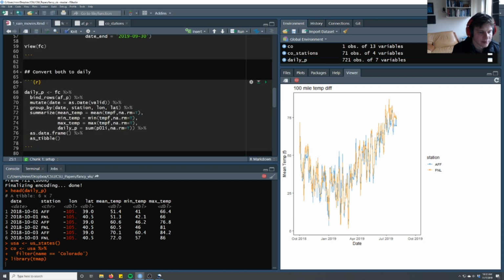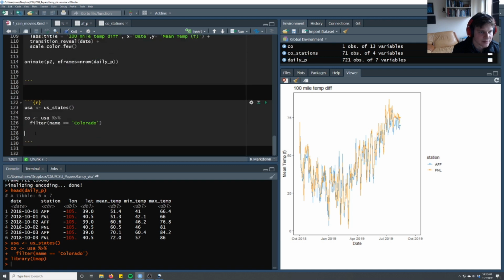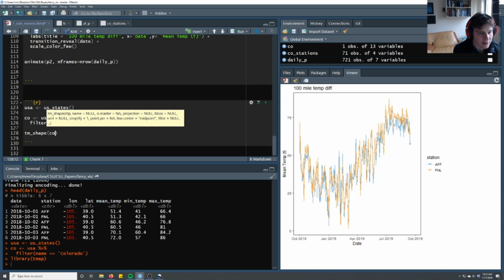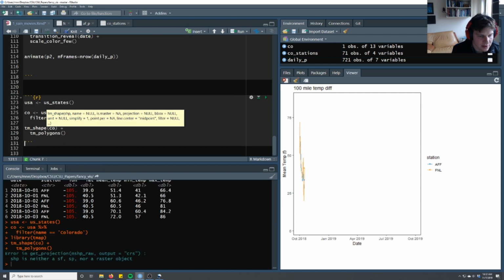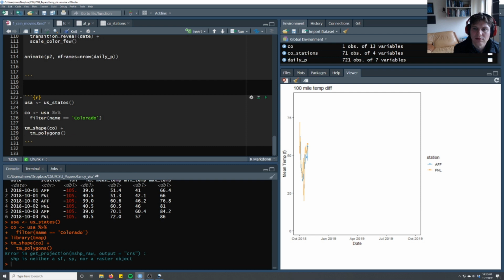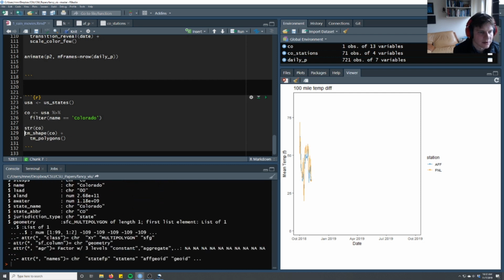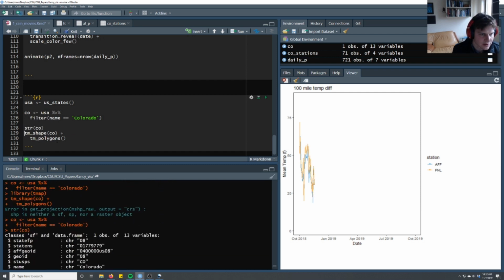So tmap hopefully is loading. And basically what we can do with tmap is say tm shape, which is Colorado, and then we'll say tm polygons. What is Colorado? Should be an SF object, yeah.